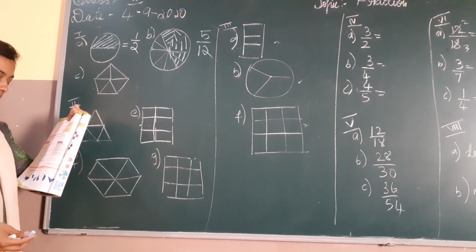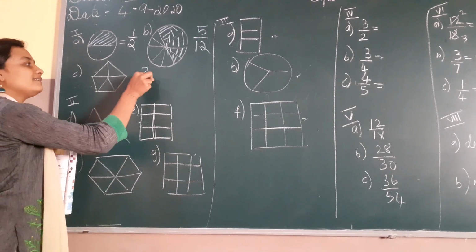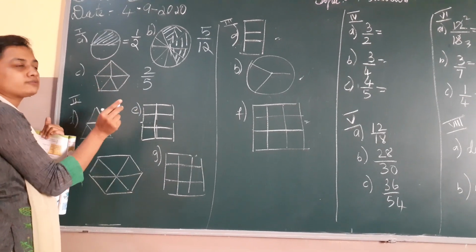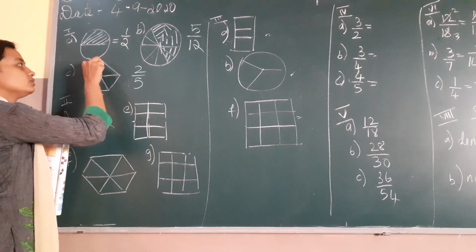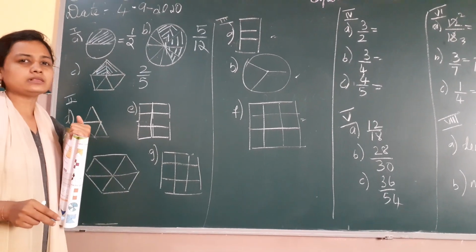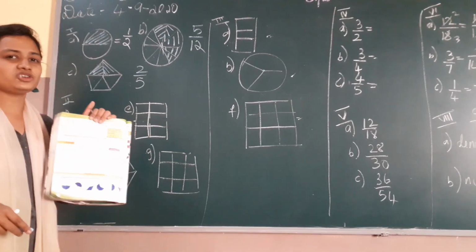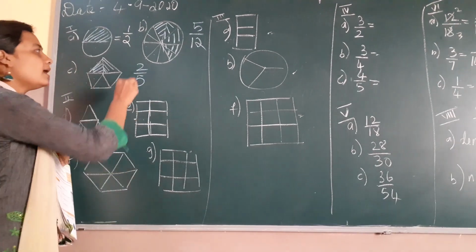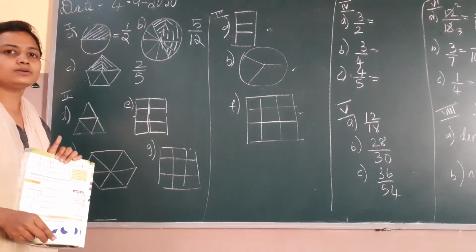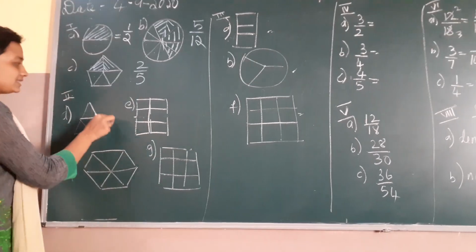What is the question there? It is 2 by 5. That means I have 5 parts and I have to shade 2 parts in that. Is it very easy, children? So the others, you will shade them, okay? Just see how much is the number here and shade it. Now we will go for the next step.